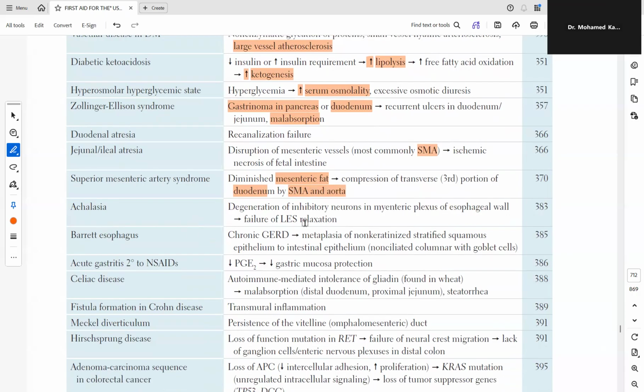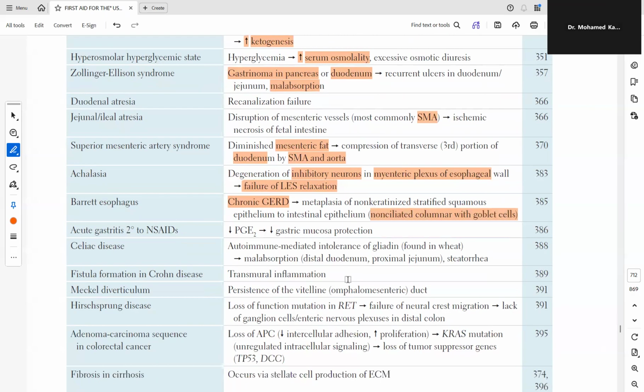Achalasia: degeneration of inhibitory neurons in myenteric plexus of esophageal wall leads to failure of lower esophageal sphincter relaxation. Barrett esophagus: chronic GERD, gastroesophageal reflux disease, leads to metaplasia of non-keratinized stratified squamous epithelium, which will be changed to intestinal epithelium, which is non-ciliated columnar with goblet cells.